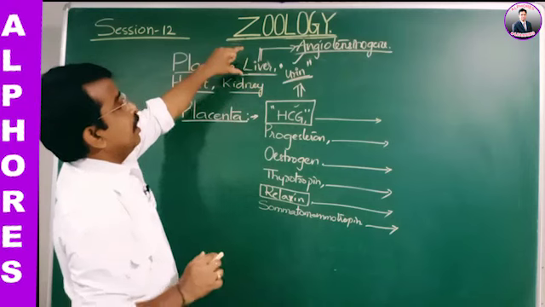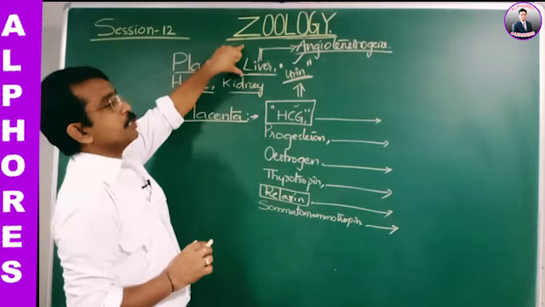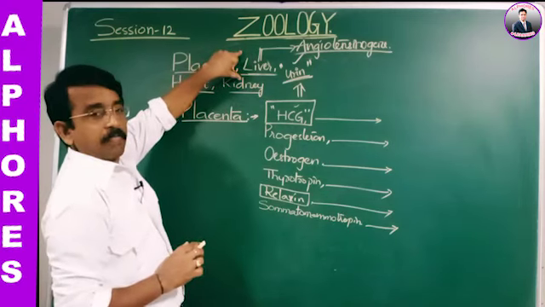So that is how angiotensinogen is secreted from the liver.